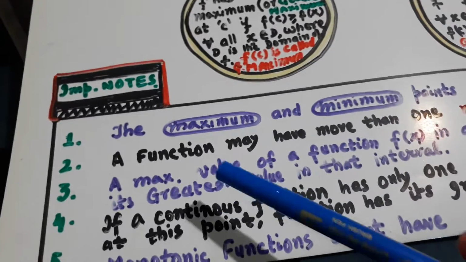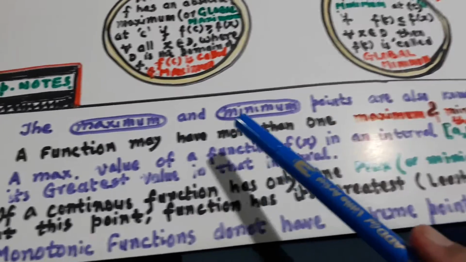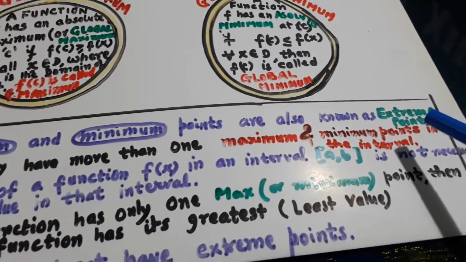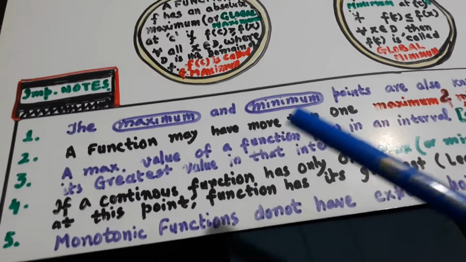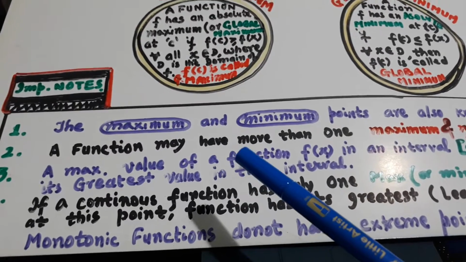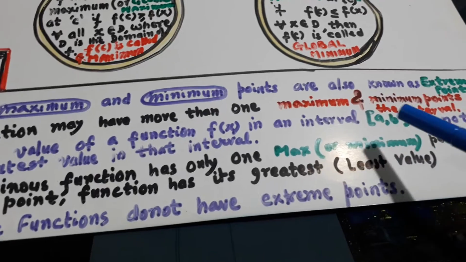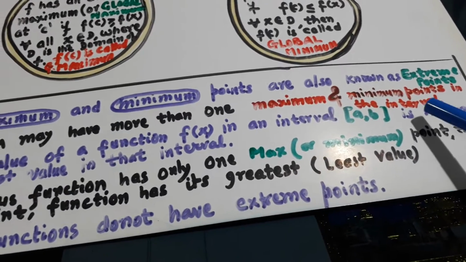Some notes are there. The maximum and minimum points are always known as extremum points, that we have already discussed. A function may have more than one maximum or minimum point in the interval.